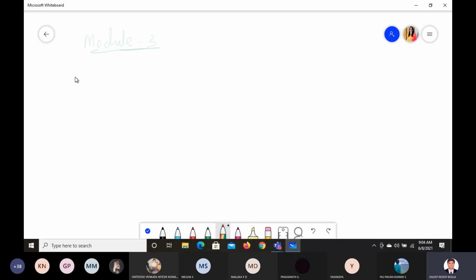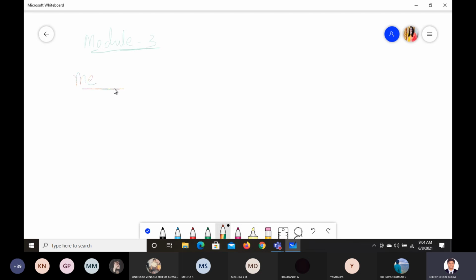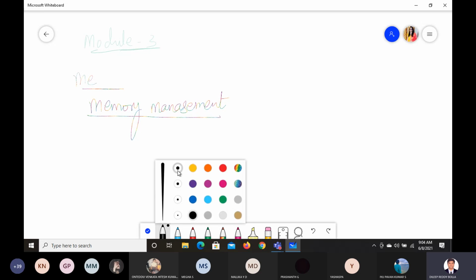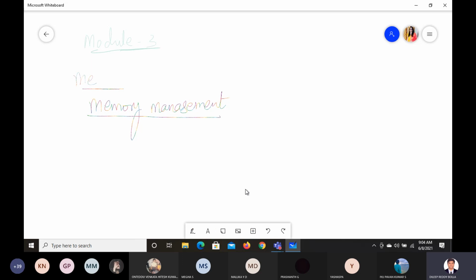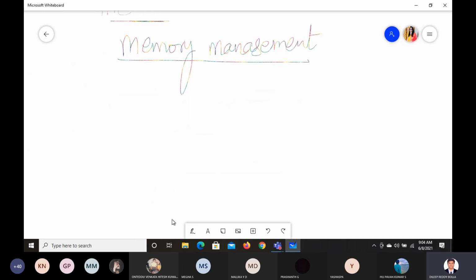In this module 3, we talk mainly about memory management. Just a second, it's not clear to me. Okay, so in this memory management, what we discuss first is contiguous memory.